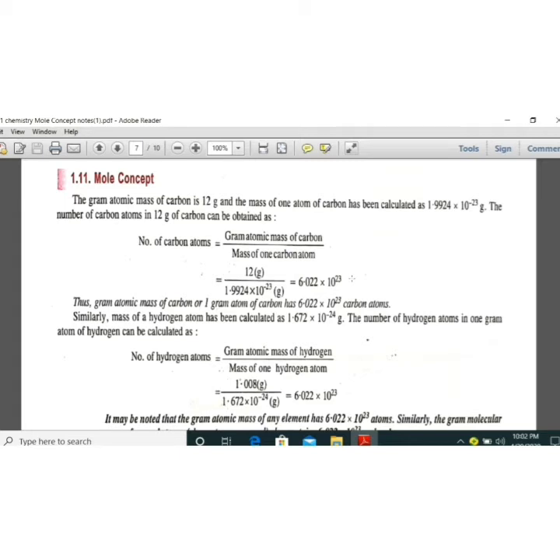Now in the case of any atom, if you divide the gram atomic mass of that element by the mass of that atom, you will get exactly this value, 6.022 into 10 to the power 23. Avogadro actually found this number, that's why it is known as Avogadro's number. Now the mass of a hydrogen atom is 1.67 into 10 to the power minus 24. The number of hydrogen atoms in 1 gram is calculated this way: gram atomic mass of hydrogen, 1.008, divided by 1.672 into 10 to the power minus 24. You get exactly the same value, Avogadro's number, 6.022 into 10 to the power 23.